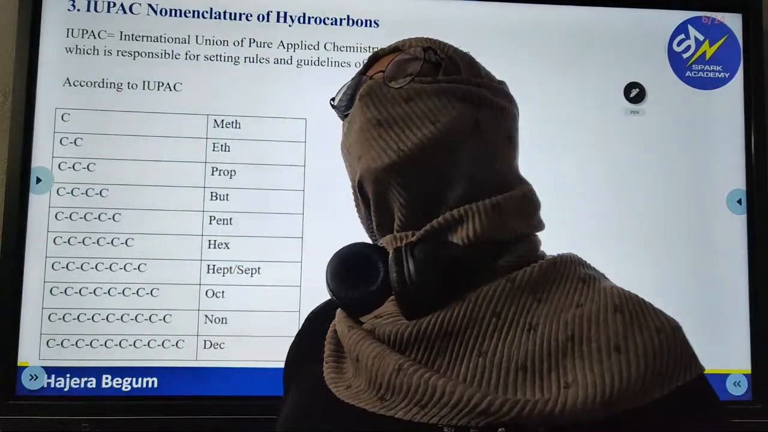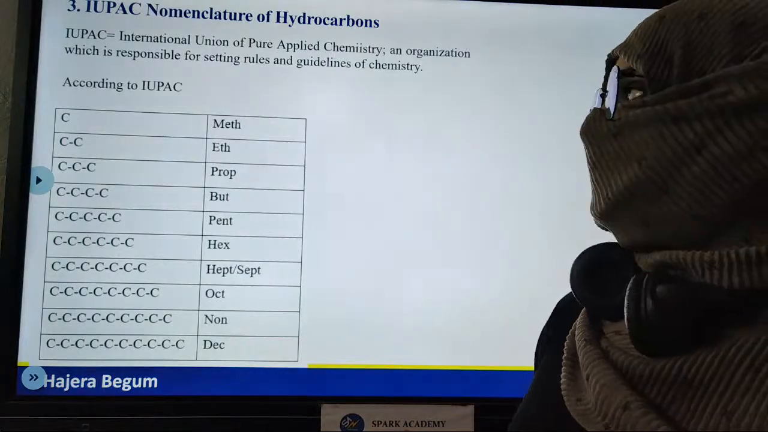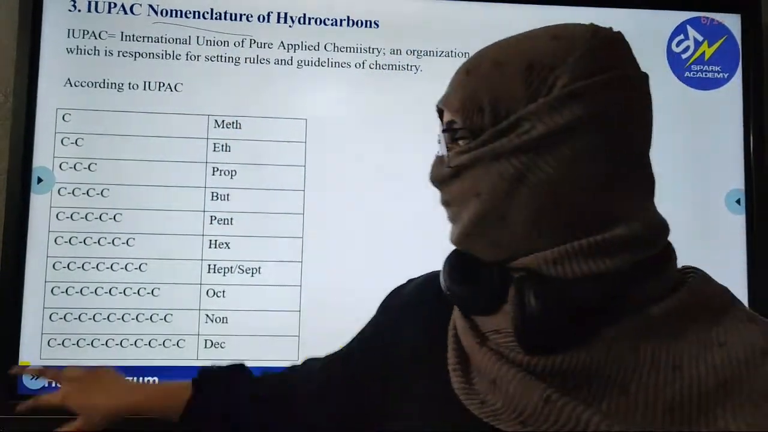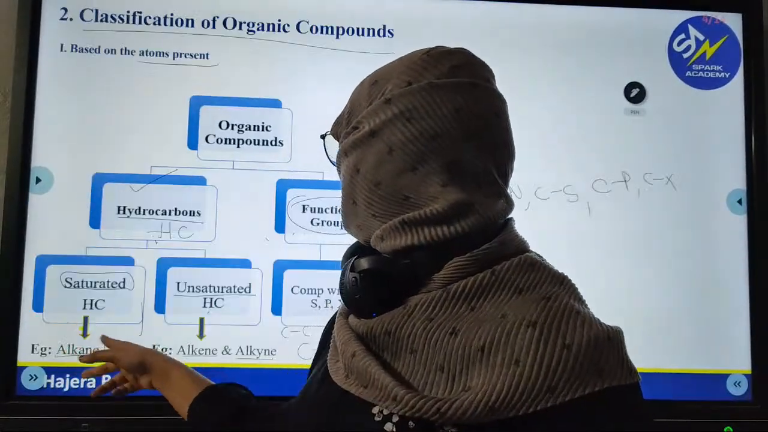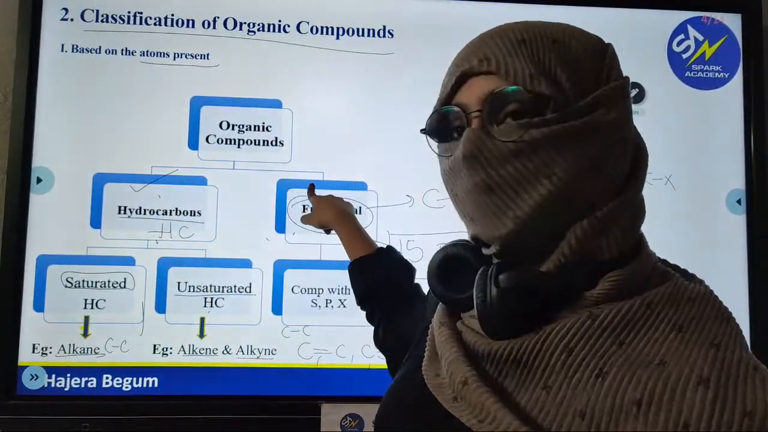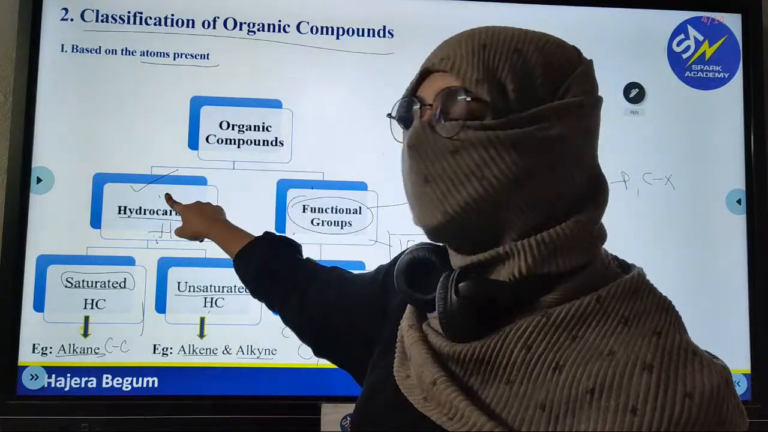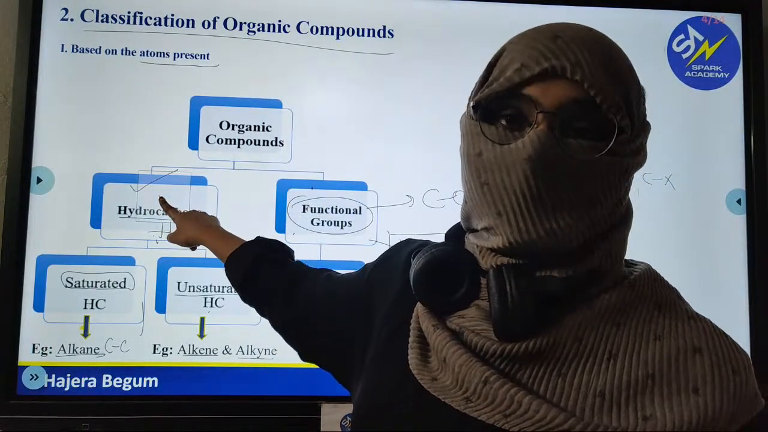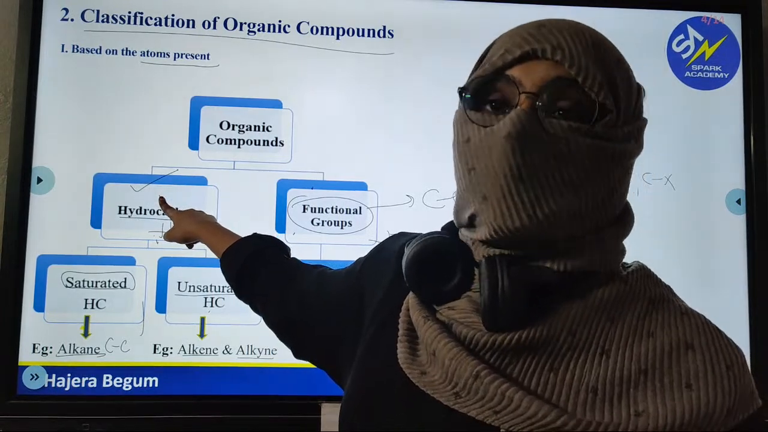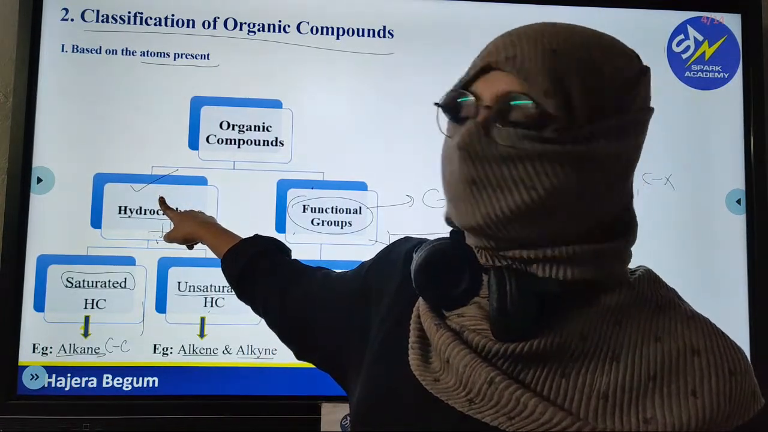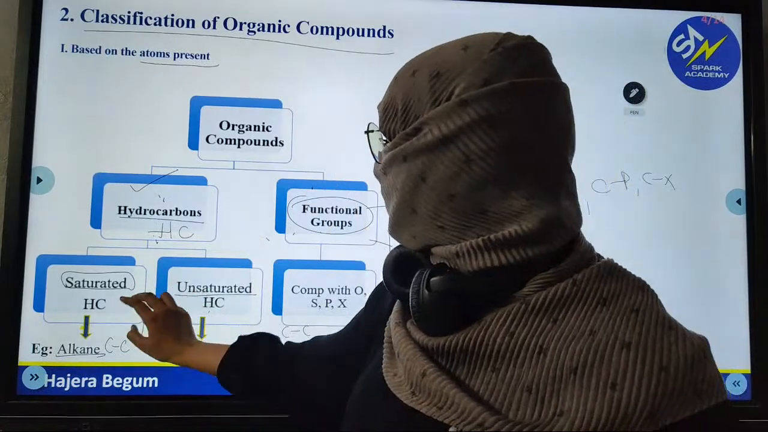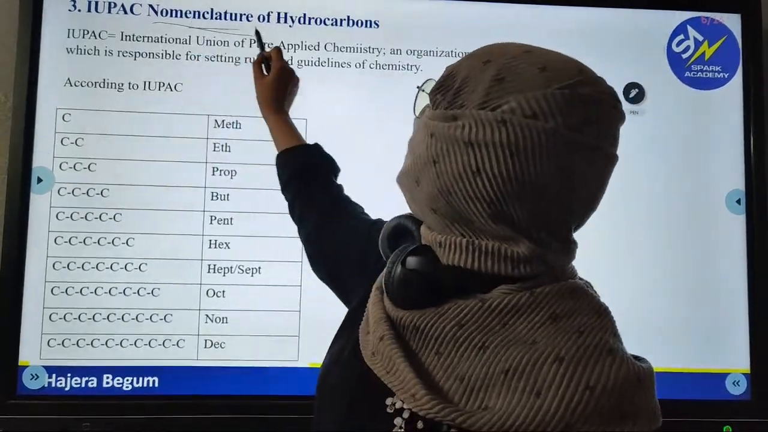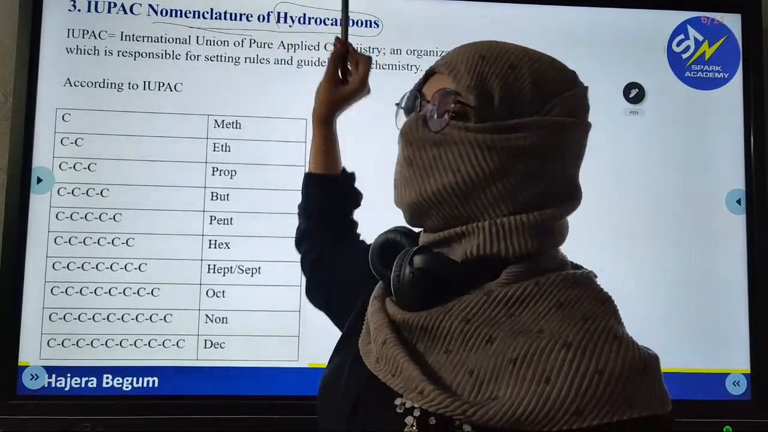Now moving on to the very important concept of organic chemistry, nomenclature. We have nomenclature for both hydrocarbon and functional group compounds. As of now we talk about hydrocarbon nomenclature. Then when we feel that we are perfect in the nomenclature of hydrocarbons, we move on to functional groups. So we'll talk now about the nomenclature for hydrocarbons.